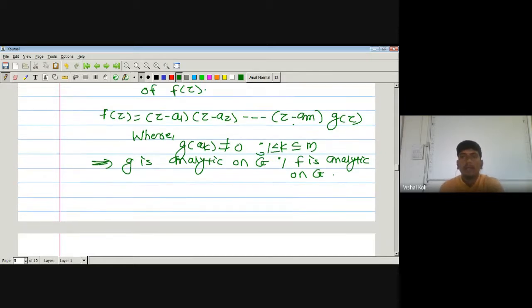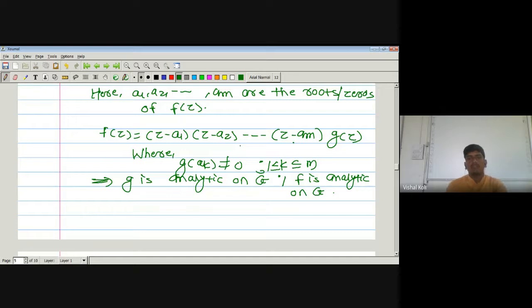But again there is one result. If we have proved in some theorem that every non-constant polynomial has a root in C, then g of z must be a constant polynomial. As this one is a constant polynomial, then it has no roots.